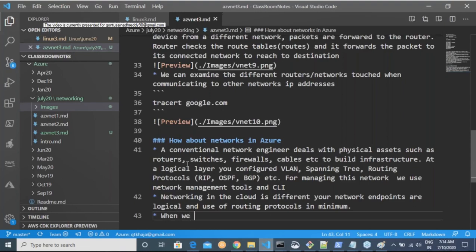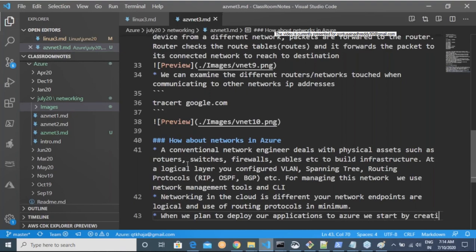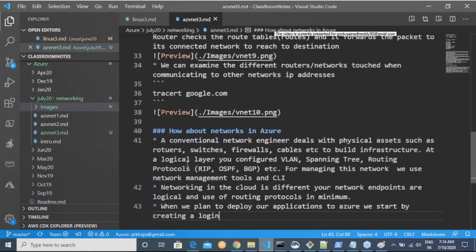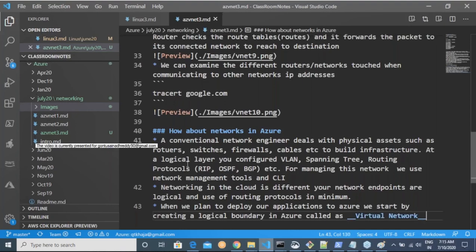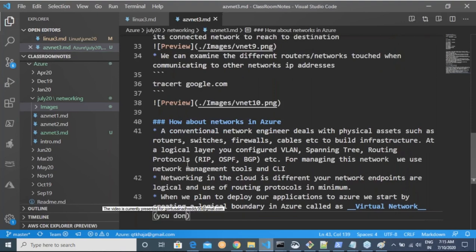When we plan to deploy our applications to Azure, we start by creating a logical boundary in Azure, which we call a virtual network. Am I clear on this? So you will create your own boundary, which we call a virtual network. You don't need any physical assets.